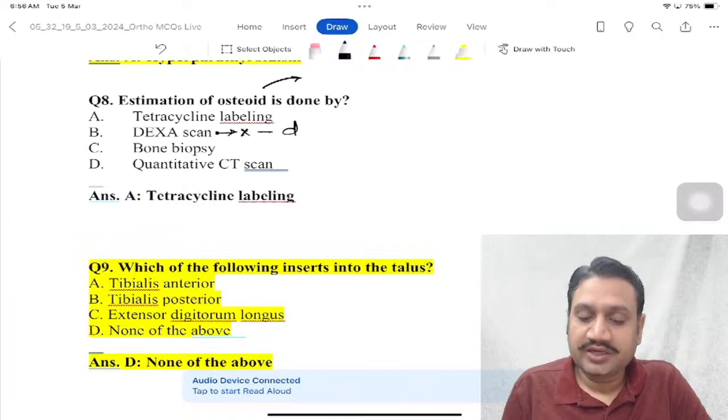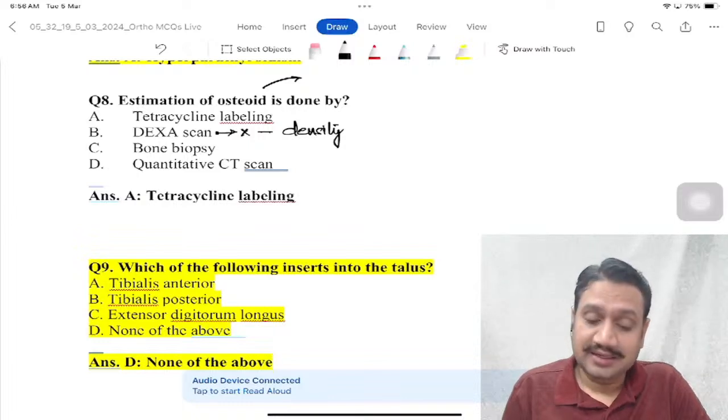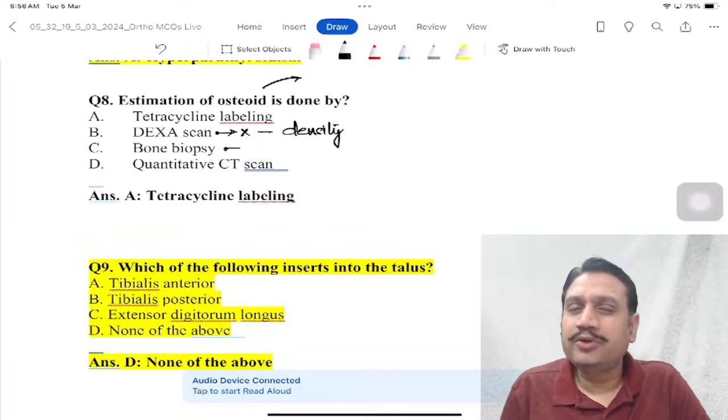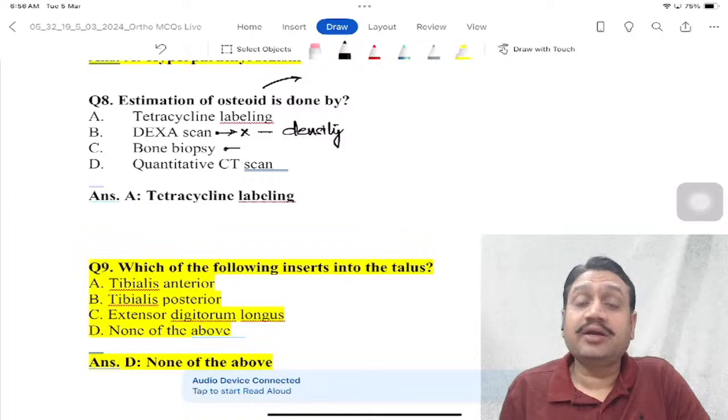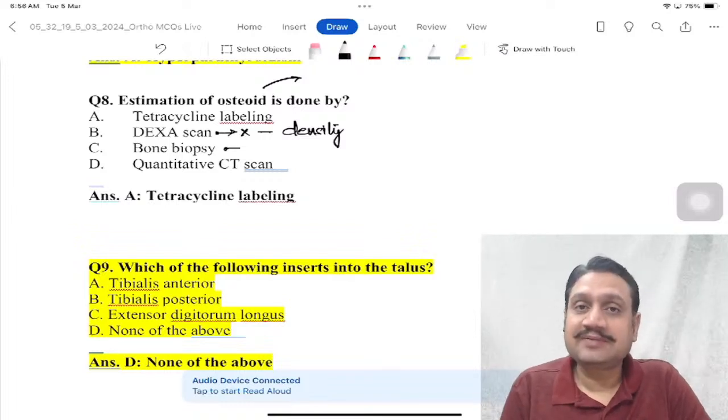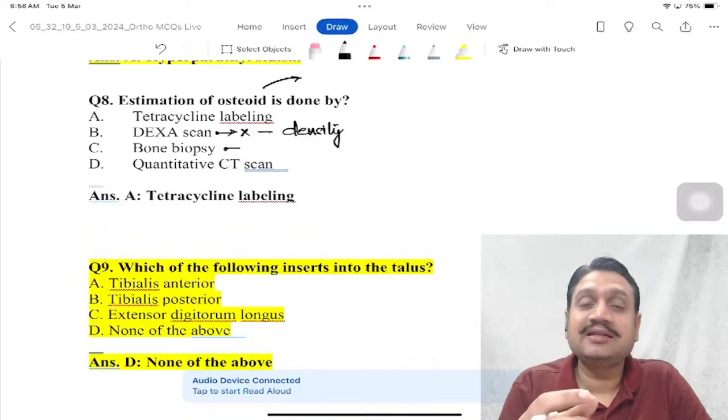By DEXA, what do we check? We check for the density, right? That is useful in osteoporosis. Then bone biopsy will not be useful to know the counting of the osteoclastic or osteoblastic cells, right? Density again. The bone biopsy will be showing you the architecture, not exactly the real numbers.